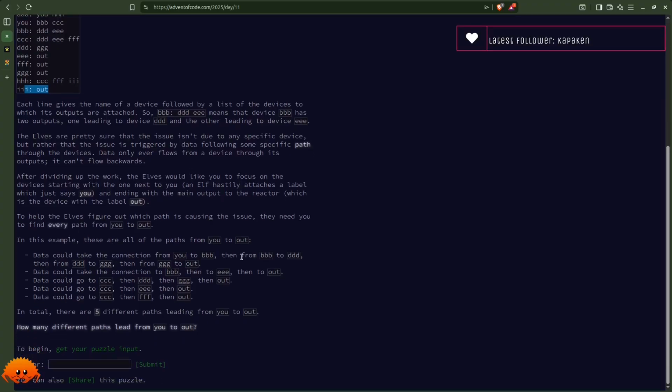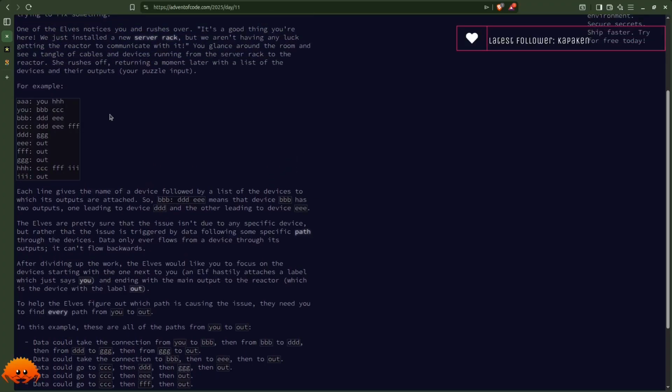To help the elves figure out which path is causing the issue, they need you to find every path from you to out. In this example, these are all of the paths from you to out. Data could take the connection from you to BBB, then from BBB to DDD, then from DDD to GGG, then from GGG to out. So here we can see it: it's you, then BBB, then from BBB to DDD would be one path.